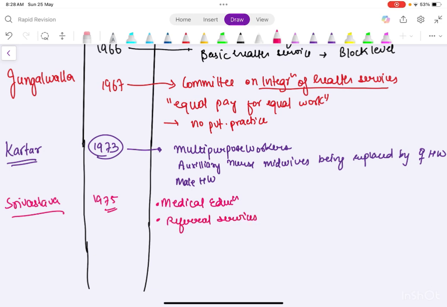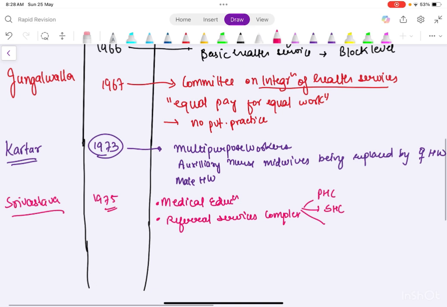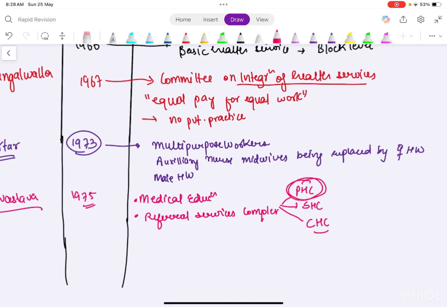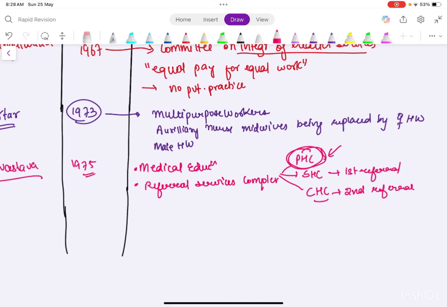Now what do you mean by referral services complex? Now if I tell you that you have a PHC, then you have a sub PHC, and then you have a CHC, that is community health center. Now what happens is, the grassroots level is PHC, but the first referral unit is this one, and the second referral unit is a community health center. So then it is very important that they also talk about the village health guide. They also gave the 3-tier rural infrastructure.